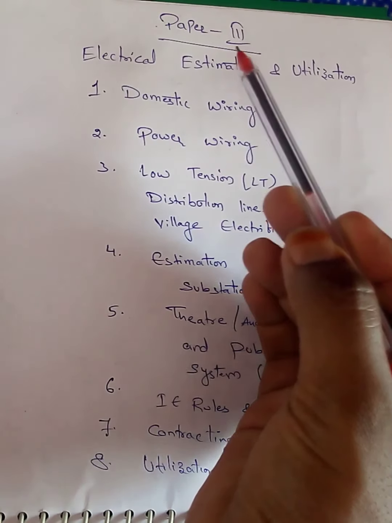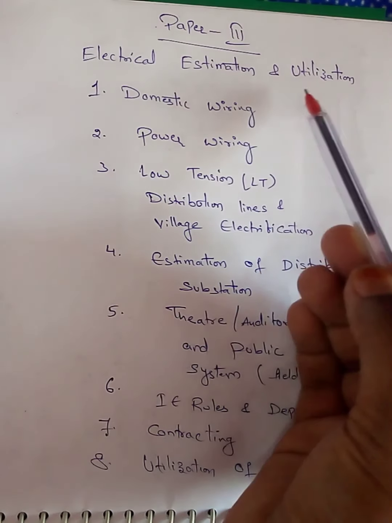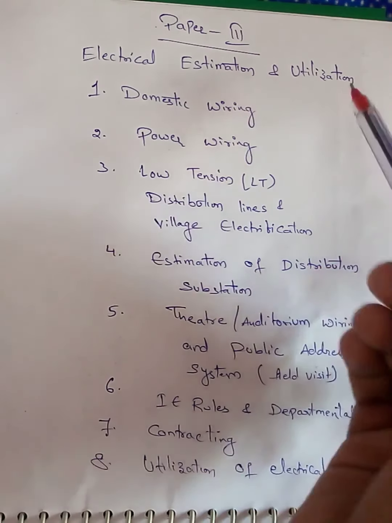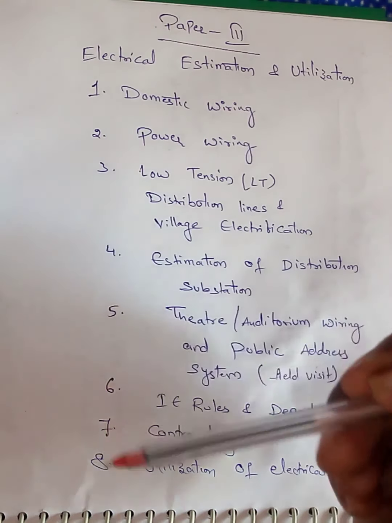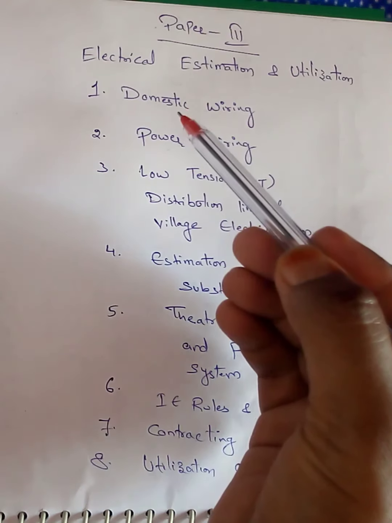Coming to paper 3, electrical estimation and utilization. In this, we have a total of 8 units, and the first unit is domestic wiring.